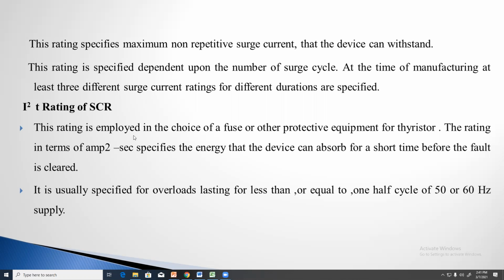Then the thyristor will be safe. We can protect the thyristor. Otherwise, if the fuse does not open and the current is still flowing through the thyristor, the thyristor is going to be damaged. It is clear. That's why the I square T rating of the SCR is very important to select the fuse of the SCR. Clear?